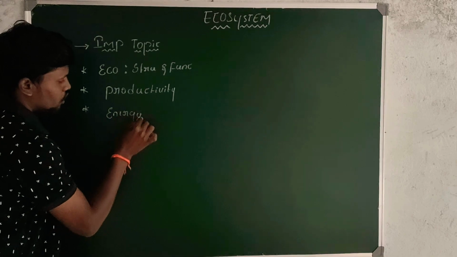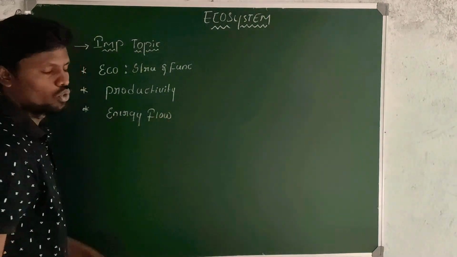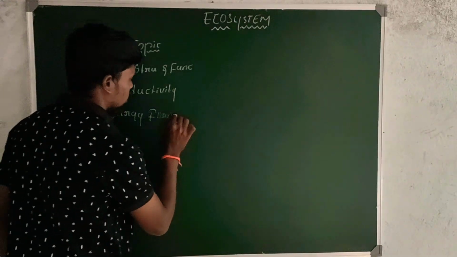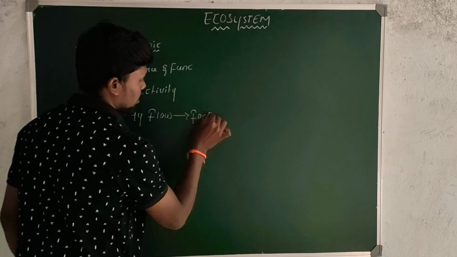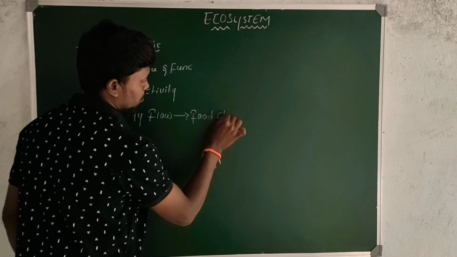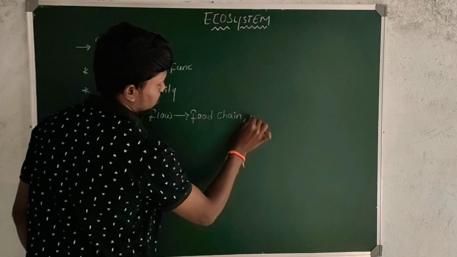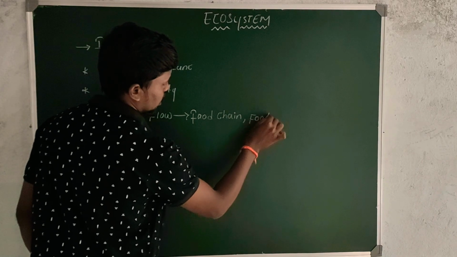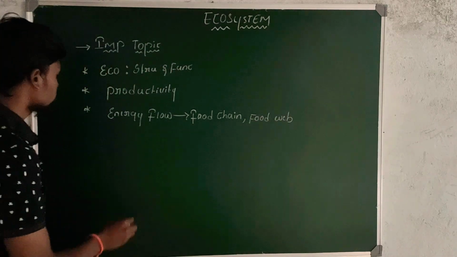How the energy is going to flow or transfer, that is the food chain and food web. Food chain and food web come in energy flow, right?